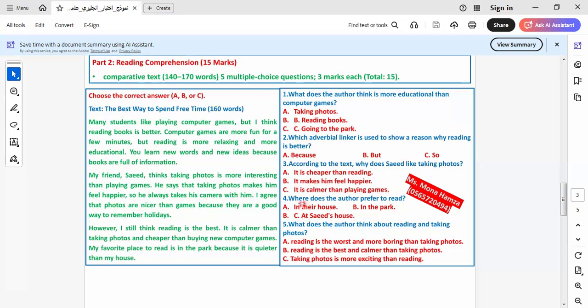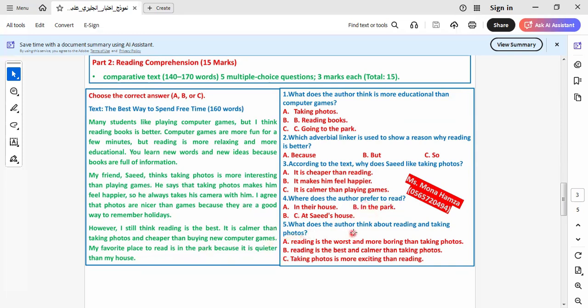Where does the author prefer to read? So here, when we use "where", what do I ask about? About the place that we read in. As we know, it will be in the park, I think so. Okay, let's read it together. In the park, yes, reading in the park. So it will be here.